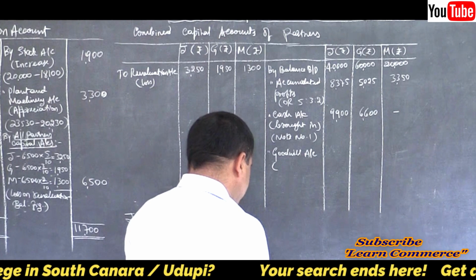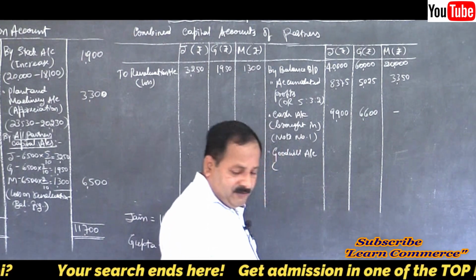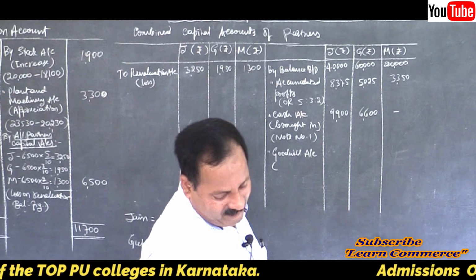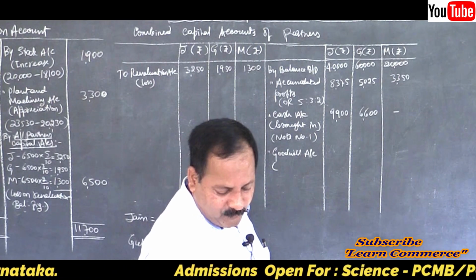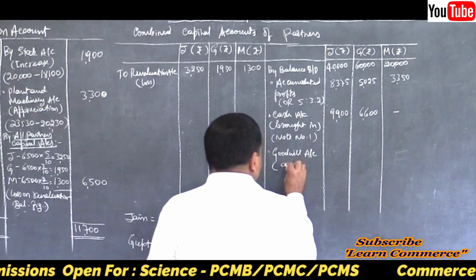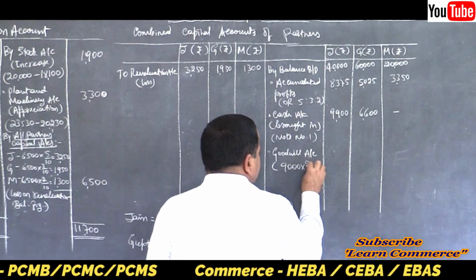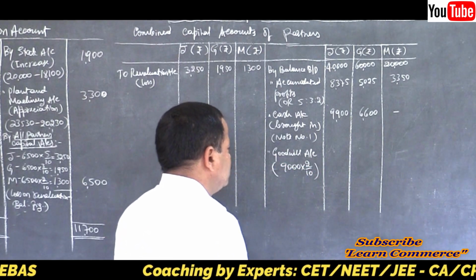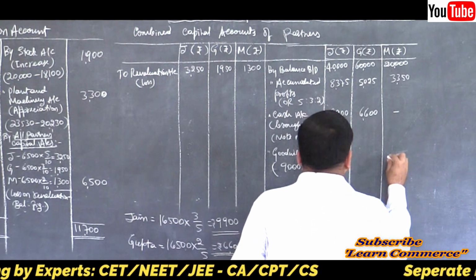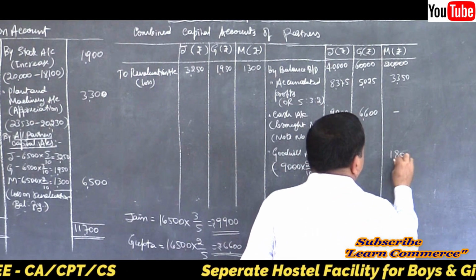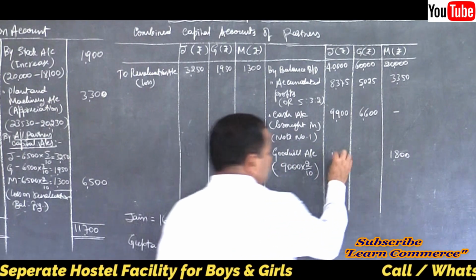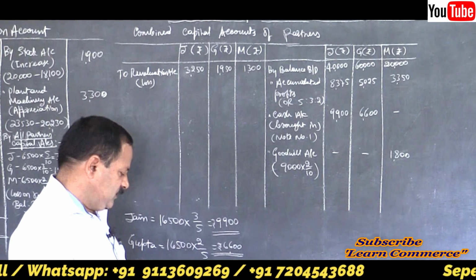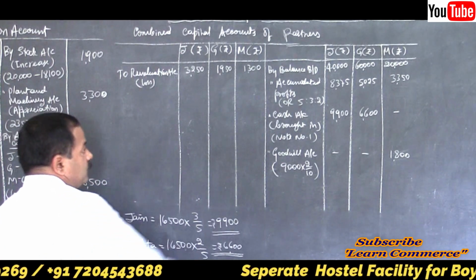That is 1,800. The retiring partner's share was 2/10. Total goodwill of the firm was 9,000, so 9,000 into 2/10 comes to 1,800.